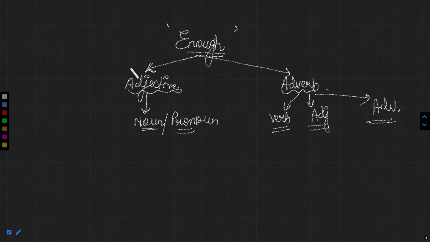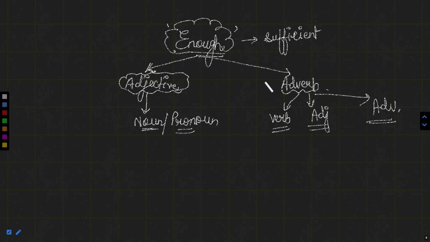Simple. So first thing, enough means sufficient, and it can be any part of speech, whether an adjective or an adverb. This is the first thing about the word enough. The second thing, it is either an adjective or an adverb. Now, how to recognize it? If it is qualifying a noun or a pronoun, it is an adjective. And if it is qualifying a verb, an adjective or an adverb, it will be an adverb.